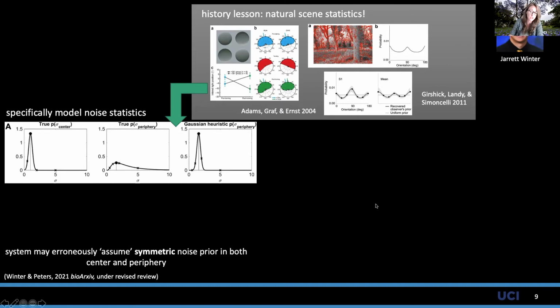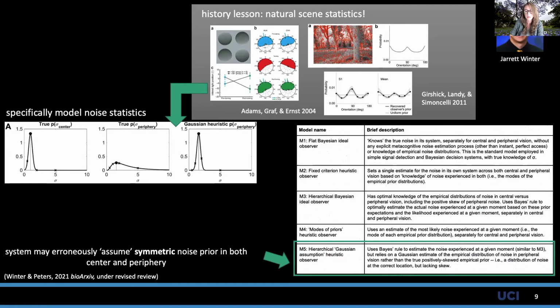So to answer this question, we built a whole bunch of different models, and some of them were even inspired by previous literature. Each of the models here uses the knowledge of noise statistics like this in a different way. So some of them have optimal, perfect access to noise statistics and use that knowledge in a Bayes optimal manner. Some of the models are totally blind to changes in noise, and some of them estimate noise in a Bayesian or heuristic way, but imperfectly, maybe relying on the wrong noise prior.